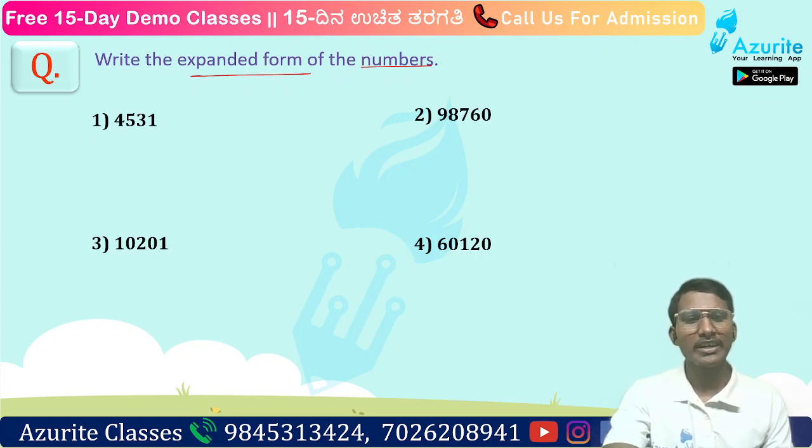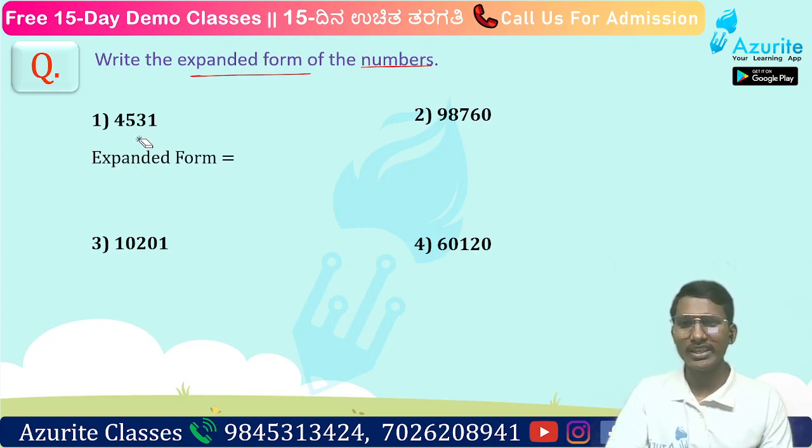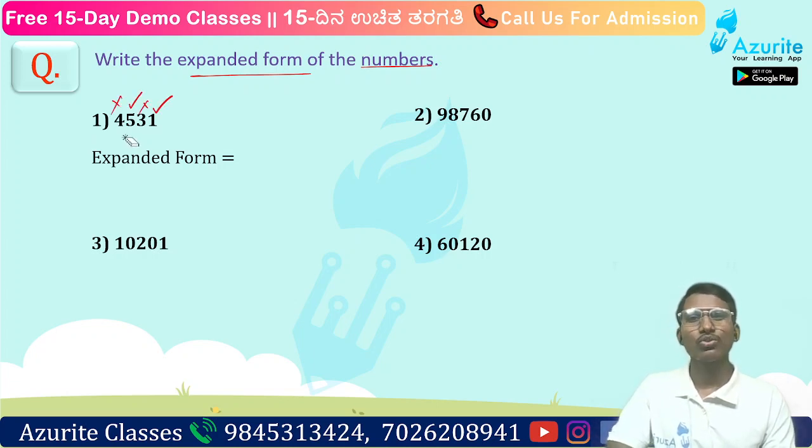So how to write the expanded form of the first question, 4531? So what will be the expanded form? Here units, tens, hundreds, thousands. So how many thousands are there? Four, 4,000. Okay. 4,000. Next, what we have to write? Plus 500.